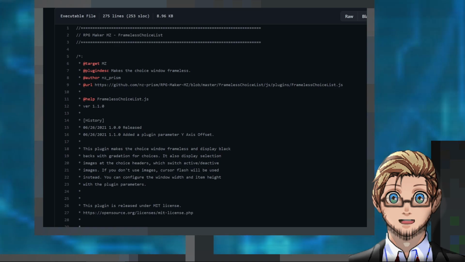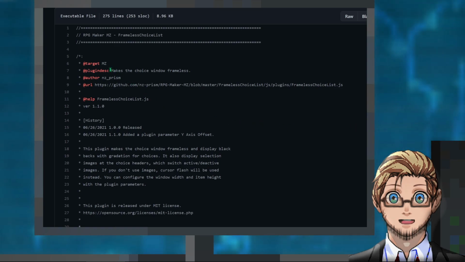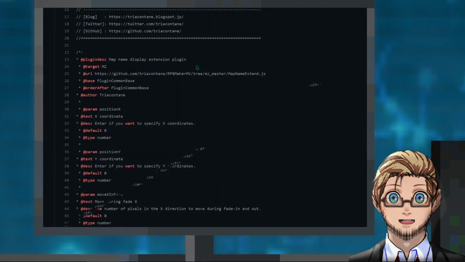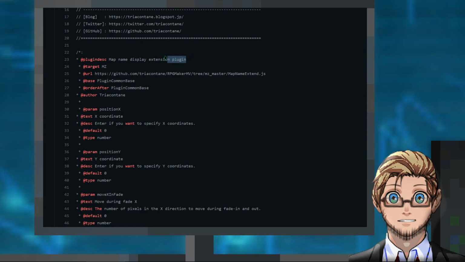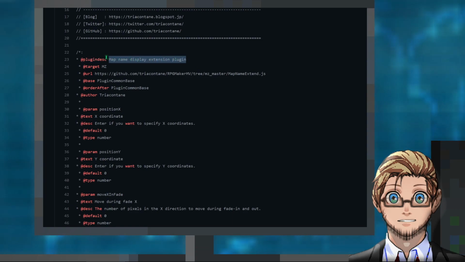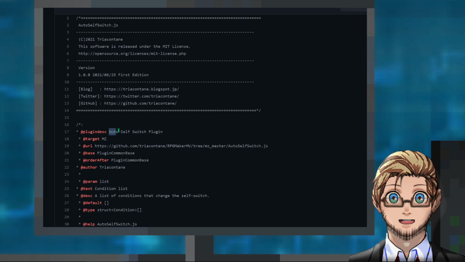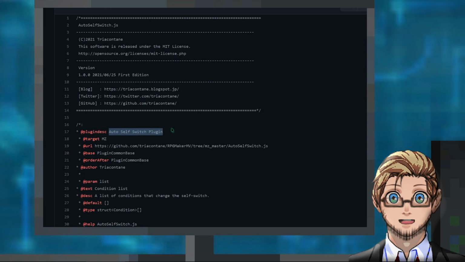In plugin releases for today, we have an MZ plugin by NZ Prism that makes choice window frameless. Next, 4 MZ plugins are by Toria Kontan, a plugin that gives us more options to control the map name display. A plugin that turns on a specific self switch for an event when player is nearby.